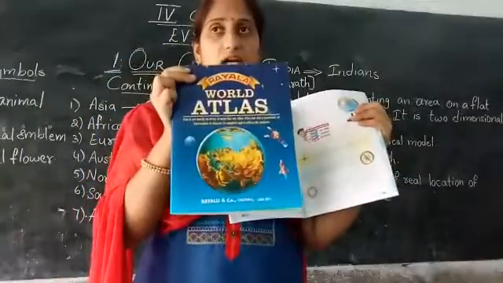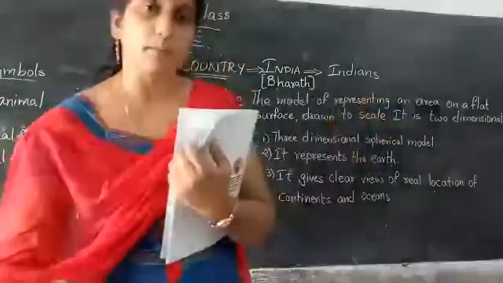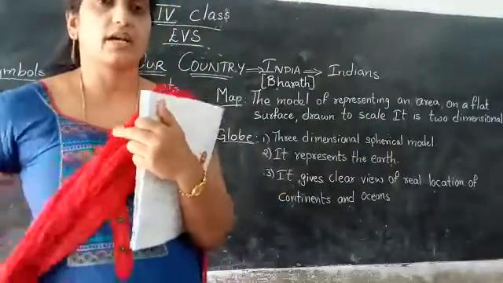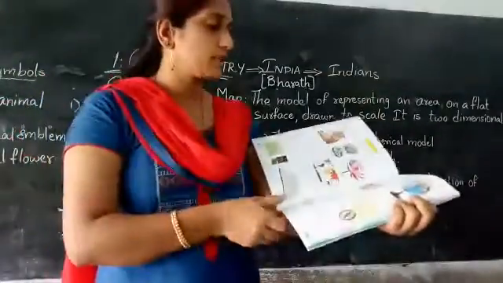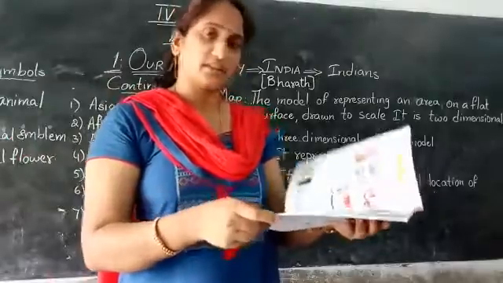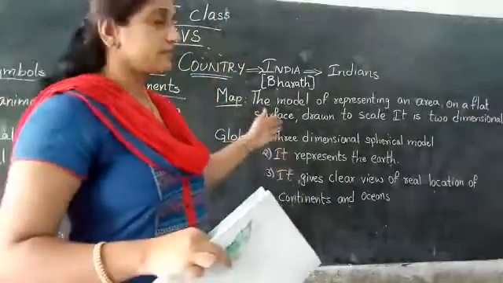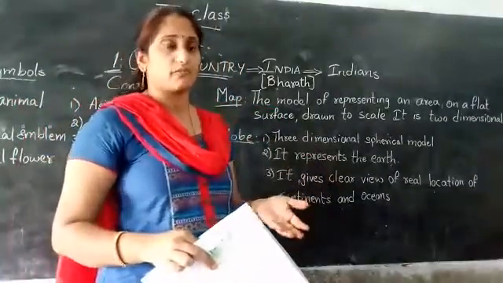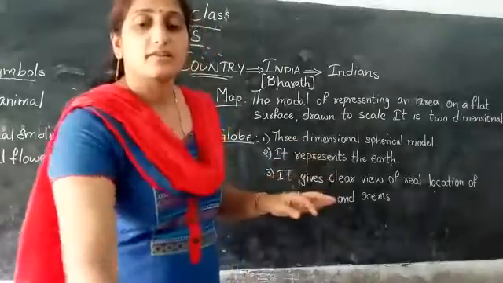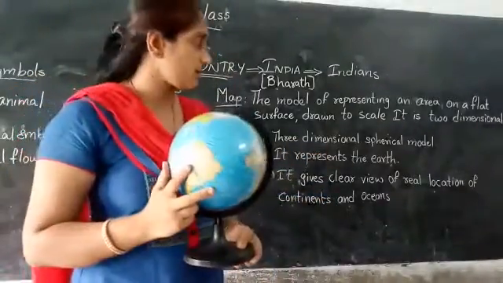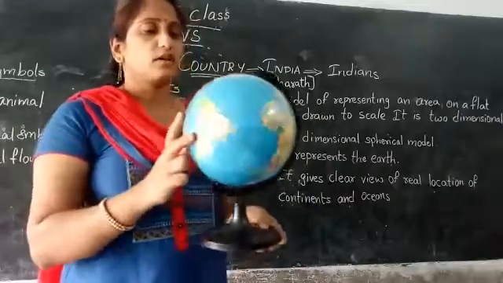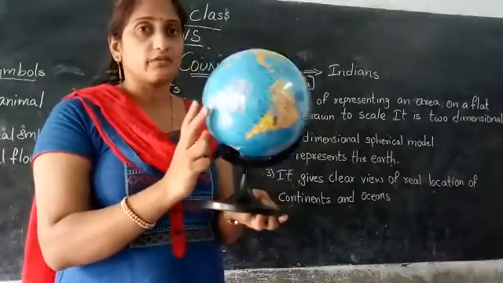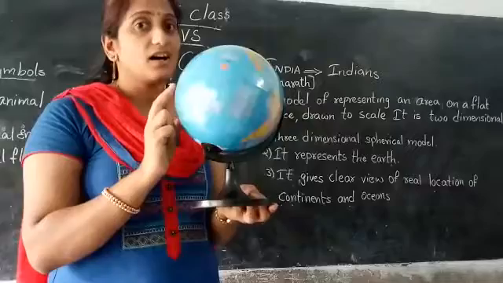And this is an atlas. We can roll a map, we can hold it, and we can easily carry it. Okay, we can easily carry this map. But whereas a globe, we can't carry a globe anywhere. So this is a globe, and this is a 3-dimensional spherical model. And if you see a globe, what can you identify? This looks like the earth.